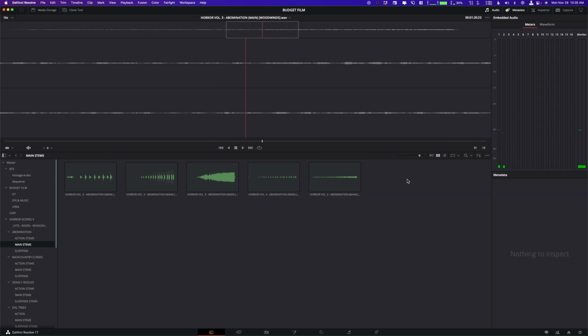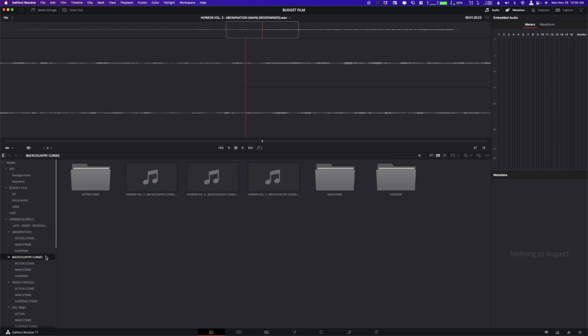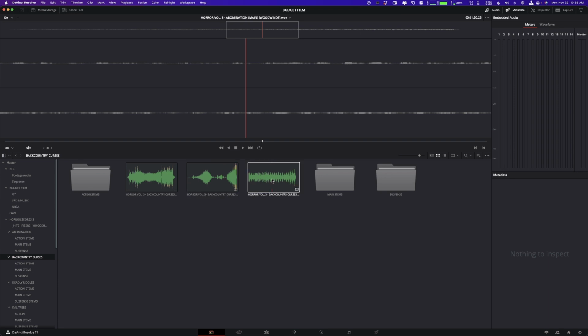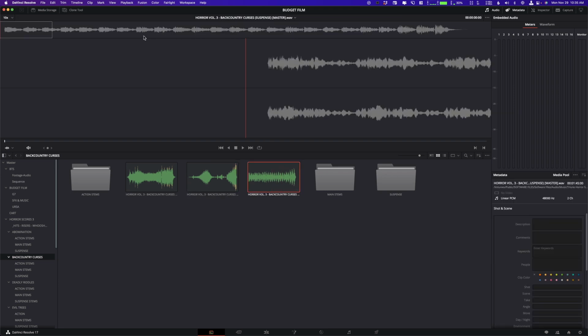So this is what I think is so incredible about this pack. Yes, you get, obviously, these main songs that you can use, and then we can go through all of them. But the broken down portions are also sort of their own pieces of music. For instance, in this main stems, let's go to the Backcountry Curses, right? So let's go to this suspense one.